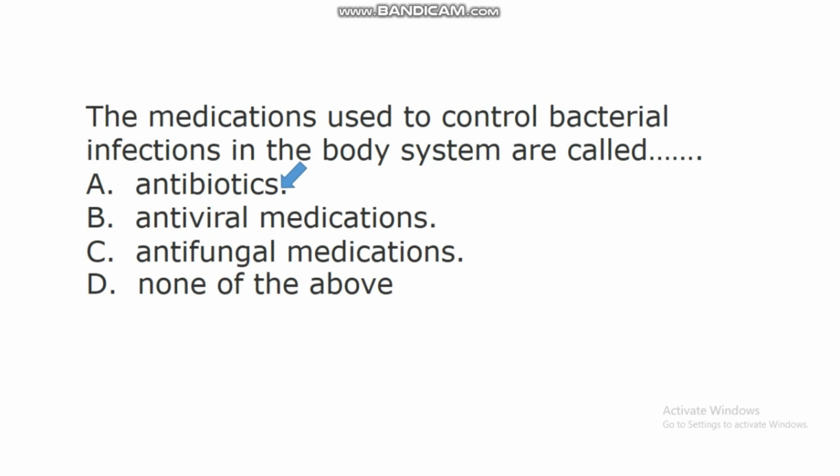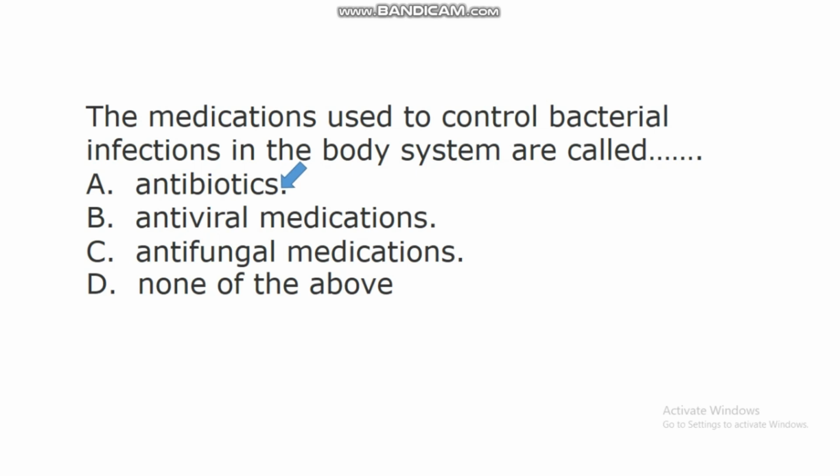Antibiotics are medications used to control bacterial infections in the body system. These medications called antibiotics have the ability of killing bacteria. So they can kill bacteria and destroy the growth of bacteria. So the medications used to kill bacteria and have control over infections caused by bacteria in the body system are called antibiotics.